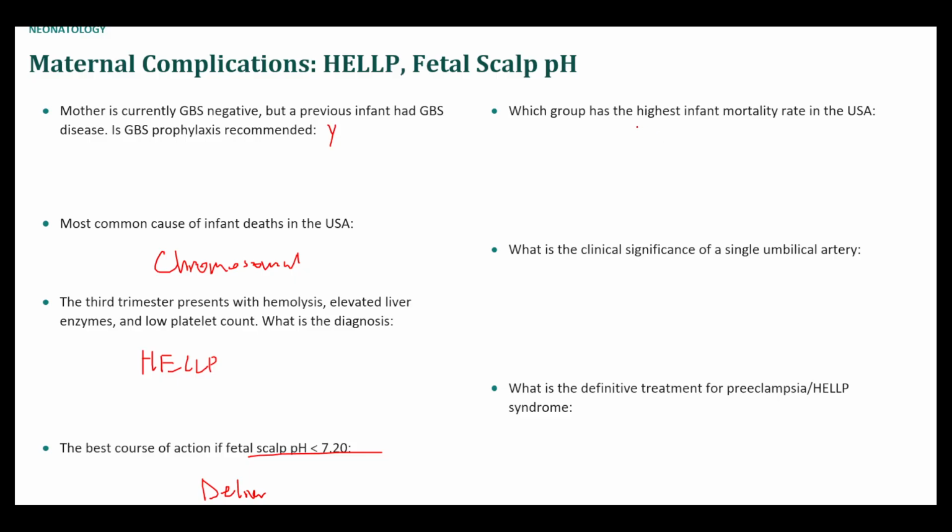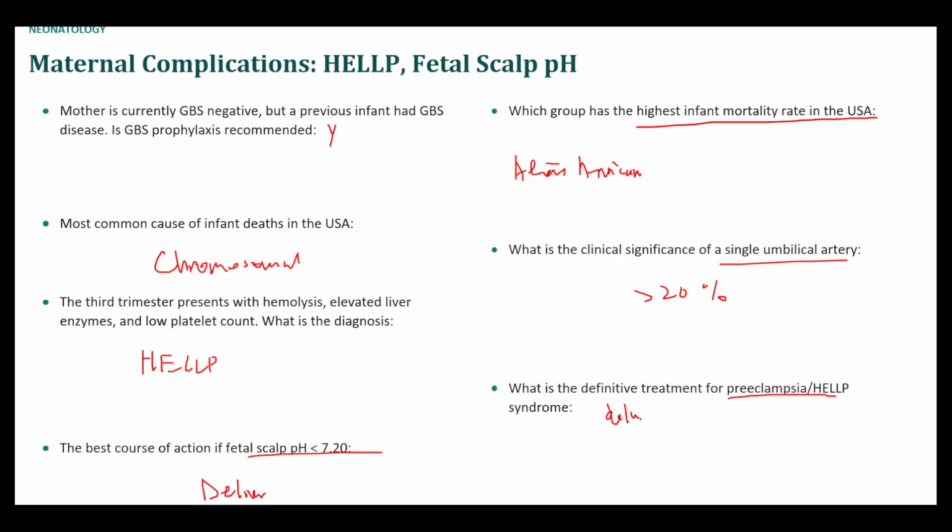Which group has the highest infant mortality rate in the USA would be African American. And then in Canada, it would be indigenous groups. There's specific indigenous groups, including Inuits and people who live up in the north with poor access to healthcare and things like that. Clinical significance of a single umbilical artery is usually associated with, I think, malformations or other congenital anomalies, like 20% or more have these anomalies. Definitive treatment for preeclampsia or HELLP syndrome is delivery.